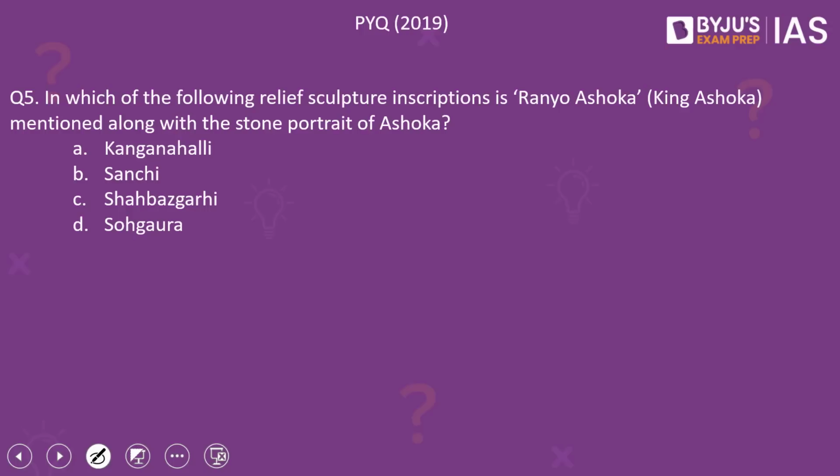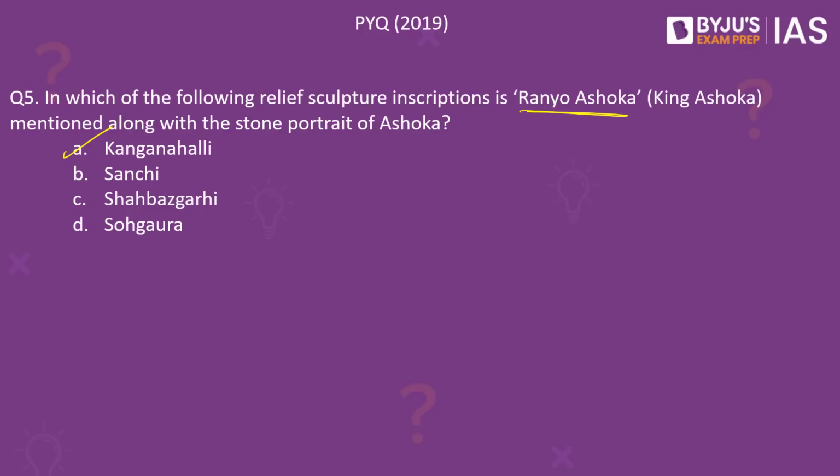This is a question from the UPSC 2019 Prelims GS Paper 1. The question reads, in which of the following relief sculpture inscriptions is Ranyo Ashoka or King Ashoka mentioned along with the stone portrait of Ashoka? The four options are as follows. Kanganahalli, Sanchi, Shahbazgarhi, and Sannati. The correct answer to this question is option A, Kanganahalli.